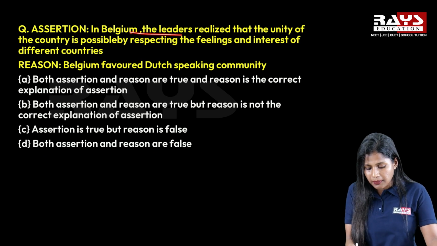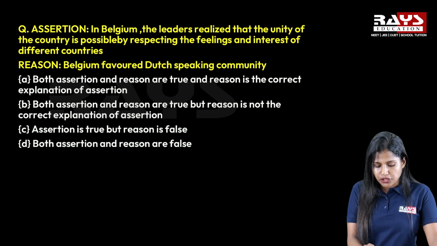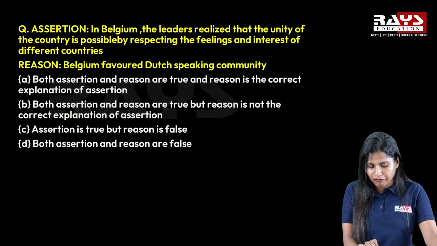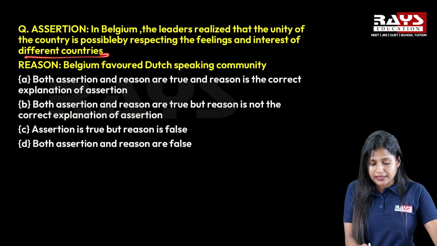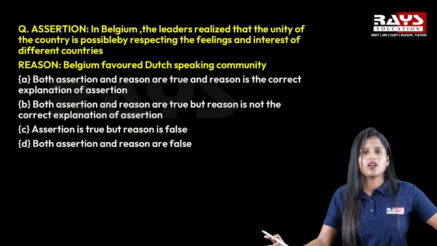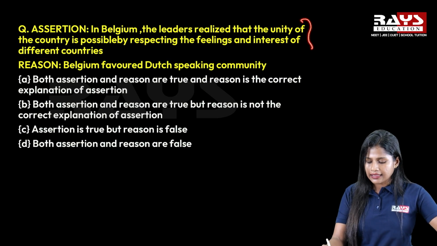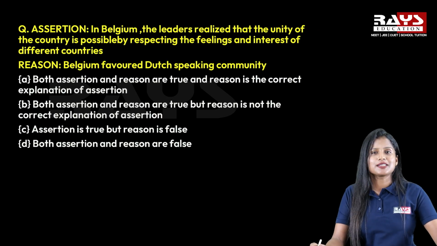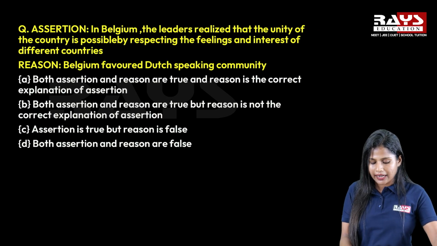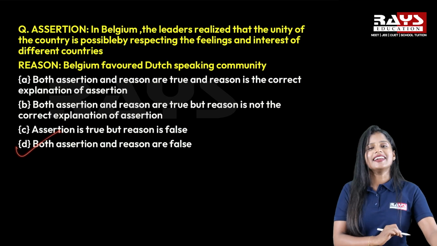Different countries is not mentioned in that particular chapter. So the assertion itself is wrong, and the reason is also wrong here. So the correct option here is option D.